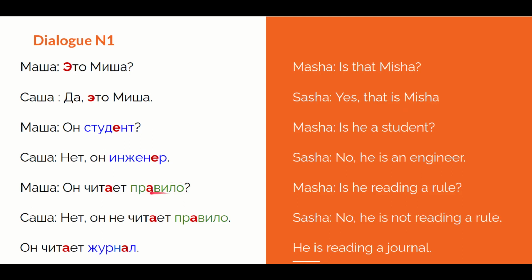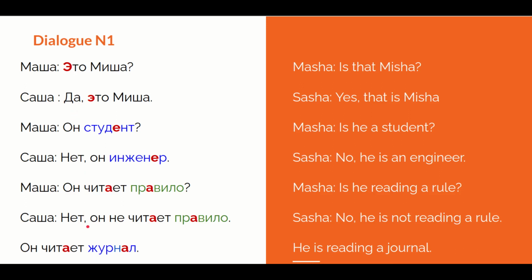So the rule, as you can see, we use the green color here, so it's neutral. We see that the ending is O. So when the ending is O, it's a neutral noun. Then we have the negation of this question. Нет, он не читает правила. We start again with the negation here. Нет, no, followed by the comma. As you can see, you have always to put it.